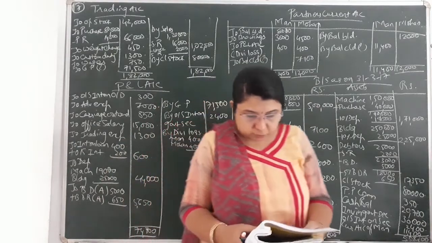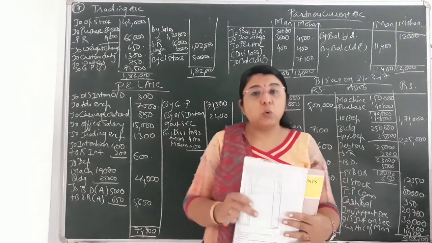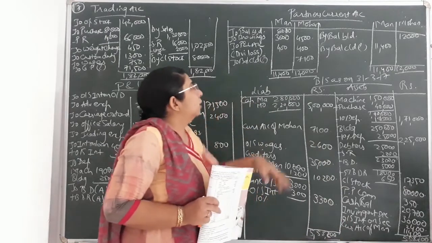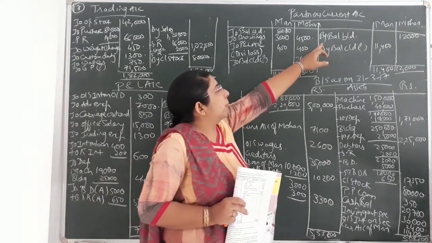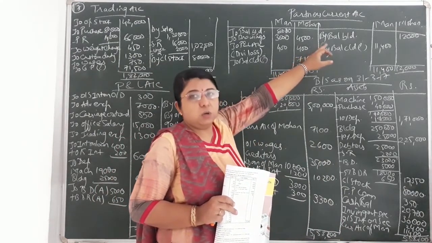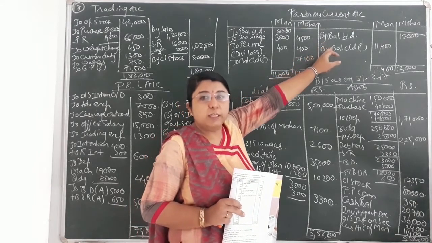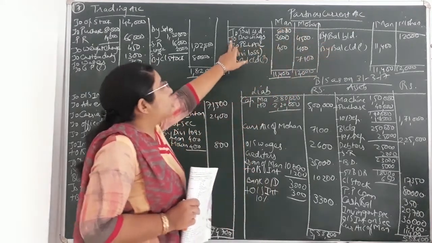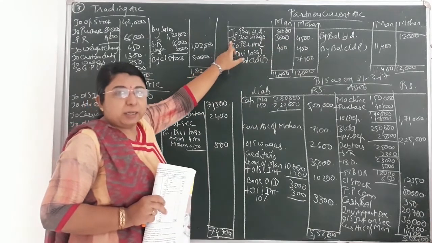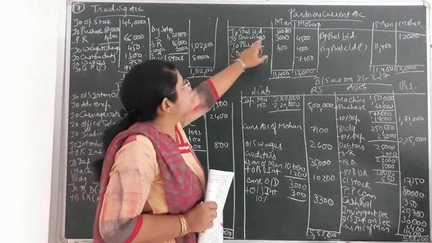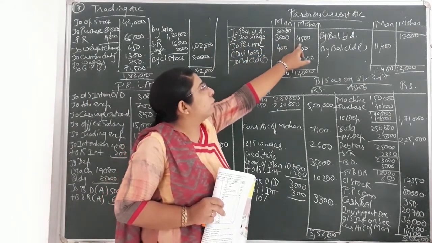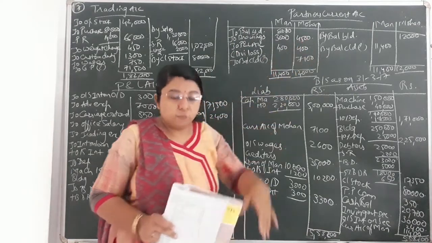And now drawings that are given to you, 3,000 and 4,500. As the opening credit balance of current account is written on the credit side, drawings would always come on the debit side of partners current account. So two drawings, 3,000 for Man and 4,500 for Mohan.